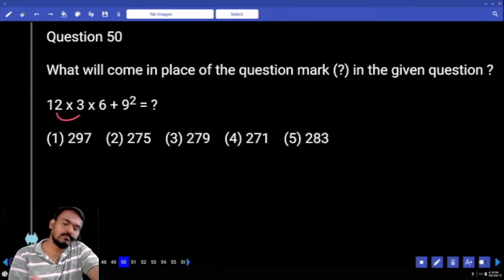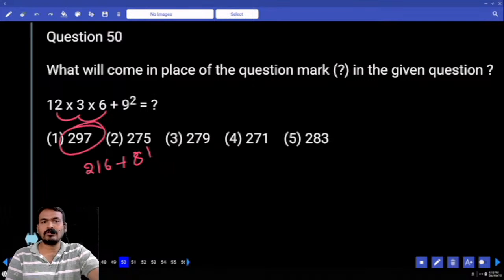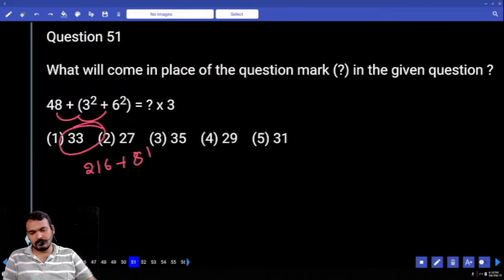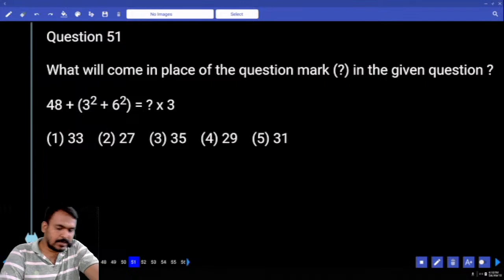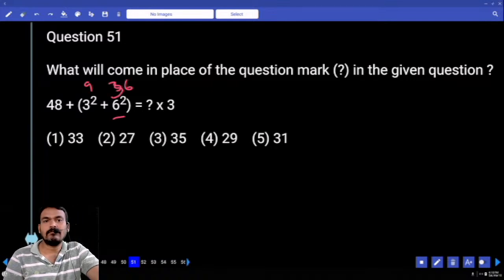12 3s are how much? 36. Into 6 means 216 plus what is the 9 square? 81. Both are adding or subtracting? Adding. End with 7. Only one option. Next question number 51. First priority left hand side bracket value. What is the 3 square? 9. 6 square? 36. 36 plus 9, 45 plus 48, 93. 3 how many times?